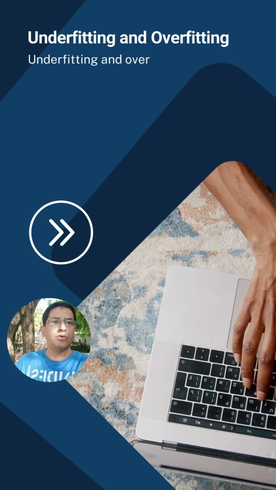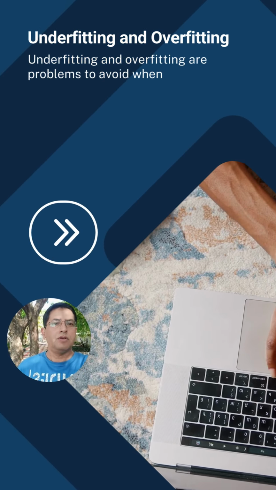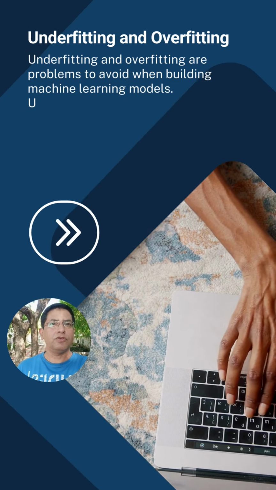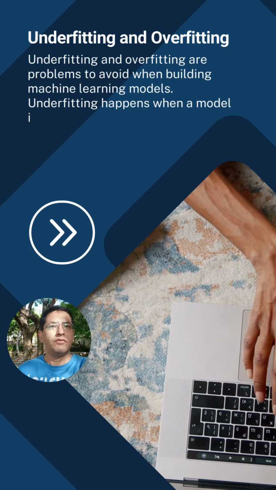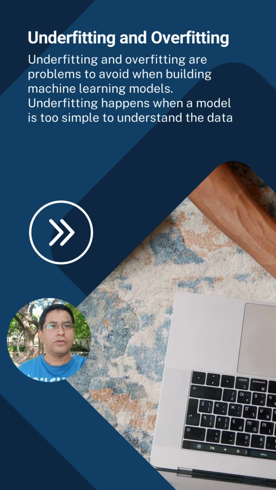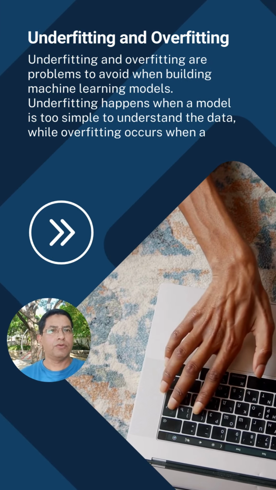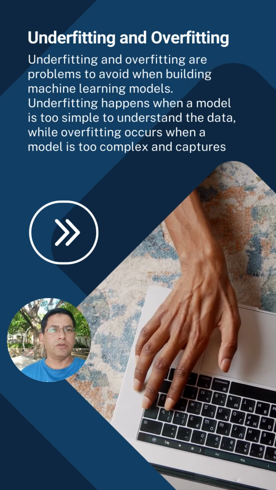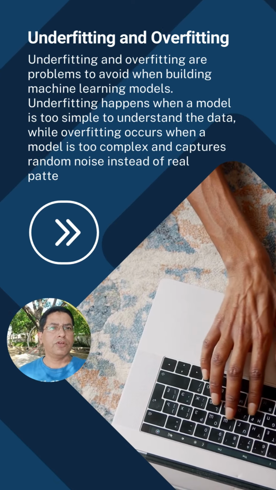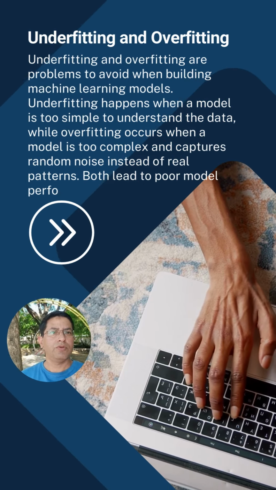Underfitting and overfitting are problems to avoid when building machine learning models. Underfitting happens when a model is too simple to understand the data, while overfitting occurs when a model is too complex and captures random noise instead of real patterns. Both lead to poor model performance.